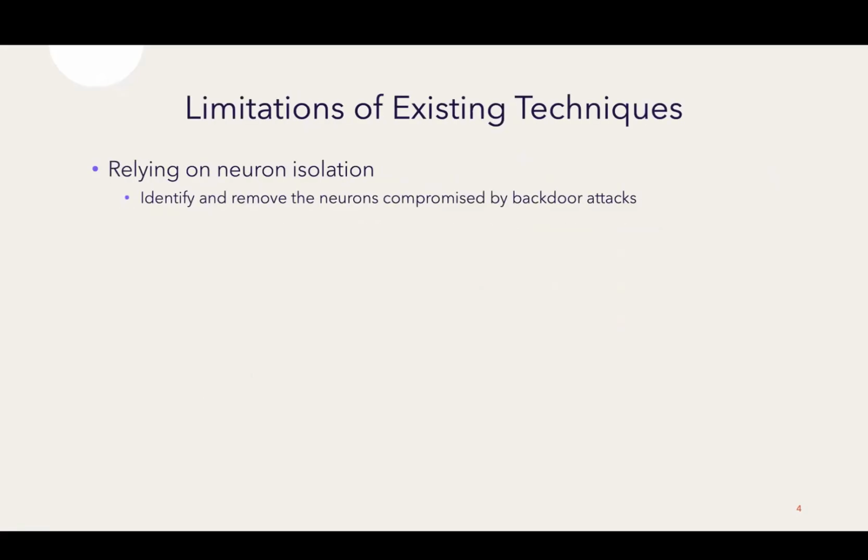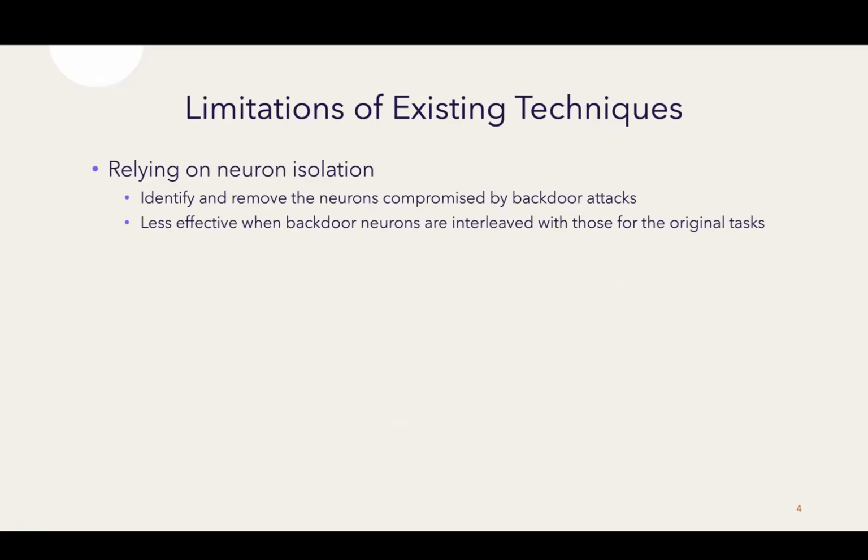Existing techniques have a set of limitations that make them less effective, especially against semantic backdoors. They rely on neuron isolation. They try to identify and remove the neurons that compromise the backdoor attacks.